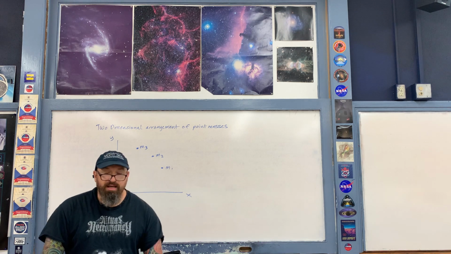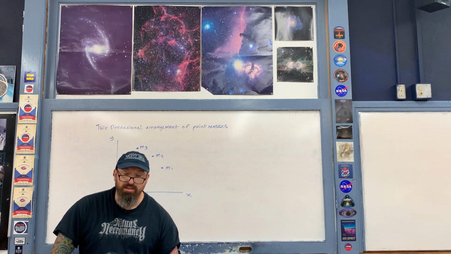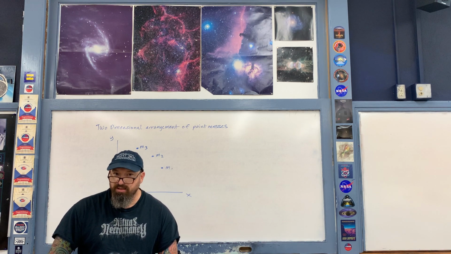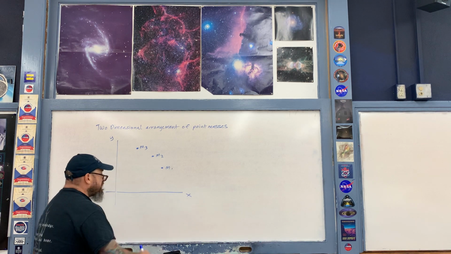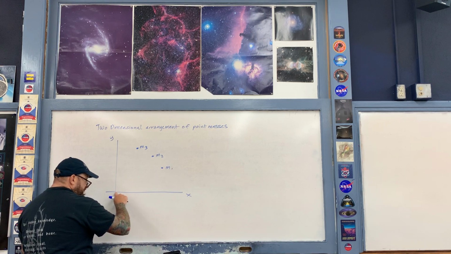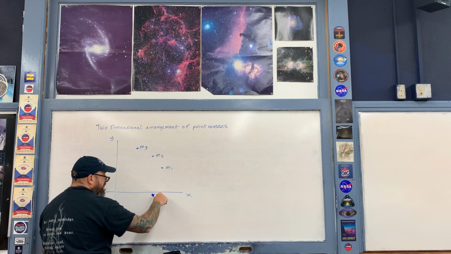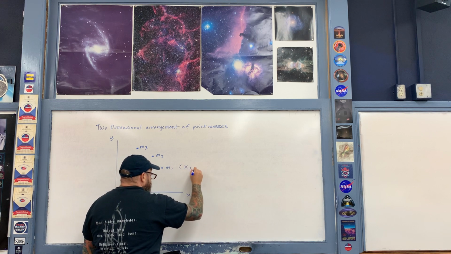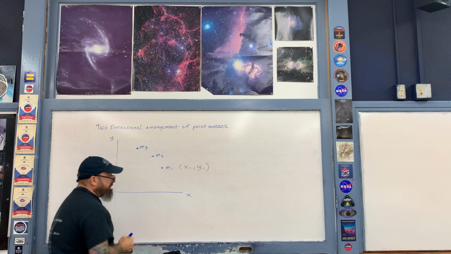We could represent, however, the X and Y components of those position vectors as ordered pairs, just to keep the situation in the diagram as simple as possible. So for example, for M1, it has an X1 here in the X direction and a Y1 here in the Y direction. So then therefore, as an ordered pair, let me go ahead and write the components of this vector like this.